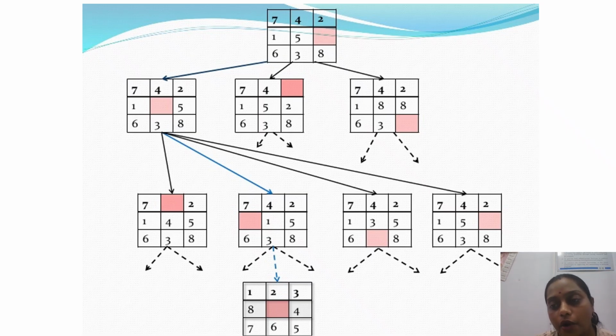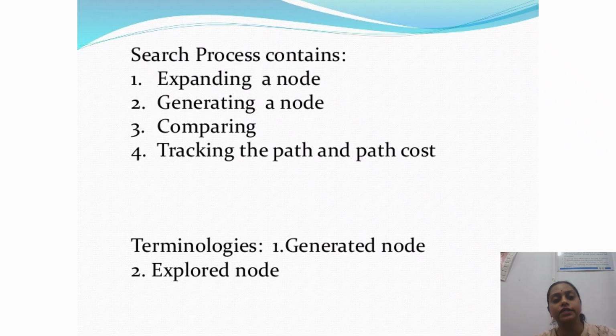Clear, all of you? Now, to conclude, the search process is nothing but expanding a node, generating a node, comparing, tracking the path and path cost. As I explained in the earlier example, we are exploring or expanding certain nodes, or generating certain nodes. Then every time we compare whether we have reached our goal node or not. If not, then we will regenerate or re-explore or expand the nodes, and ultimately we track the path and determine the path cost.